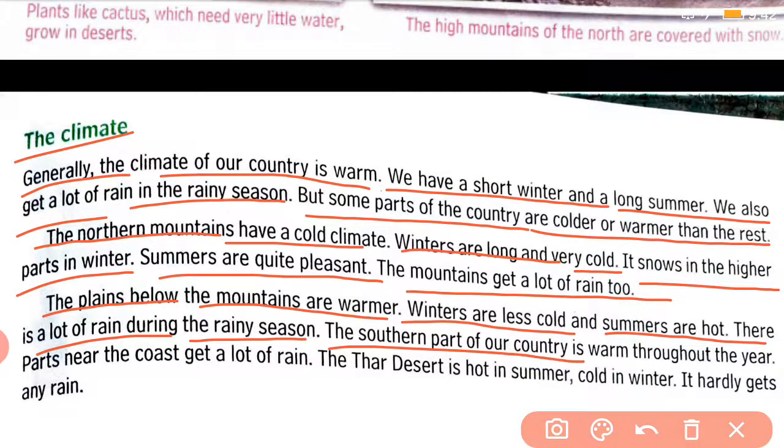The southern part of our country is warm throughout the year. Parts near the coast get a lot of rain. The Thar Desert is hot in summer, cold in winter. It hardly gets any rain.